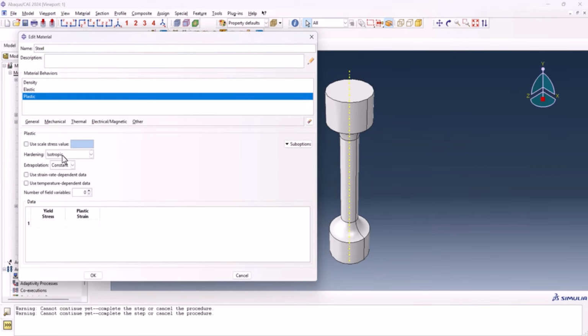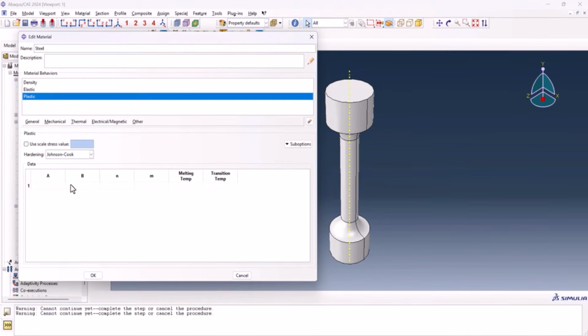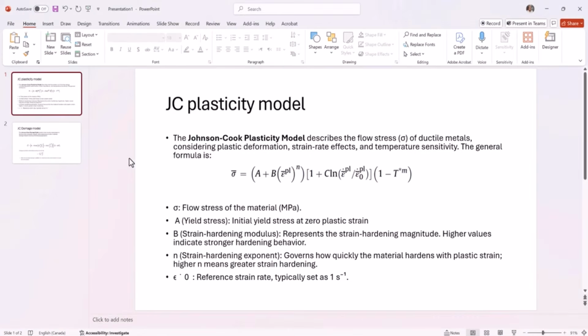But we don't want it to be isotropic. Instead, we want it to be Johnson-Cook. About this one, if we go to this PowerPoint, Johnson-Cook plasticity model, as you see, describes the flow stress of ductile materials, strain rate effects, and temperature sensitivity. According to this formula, this one is the flow stress, and the parameters here are described here.